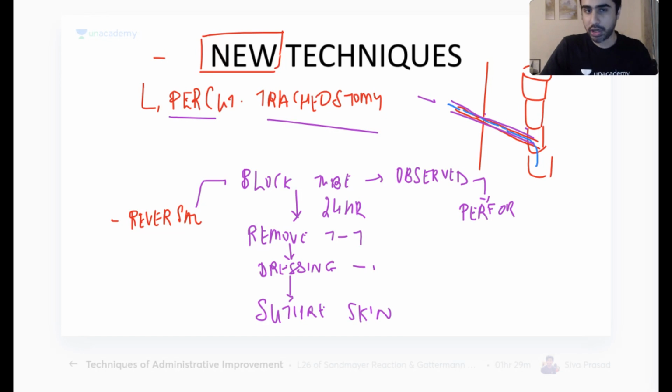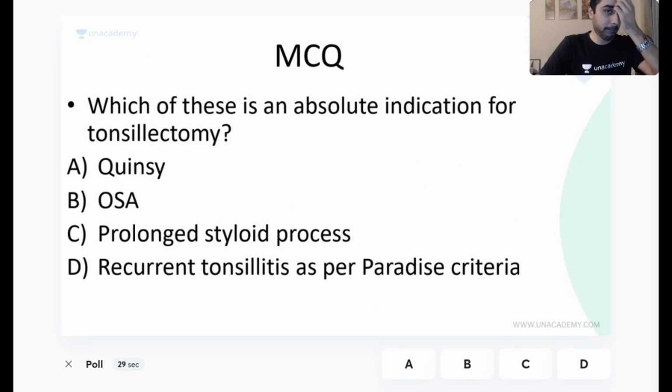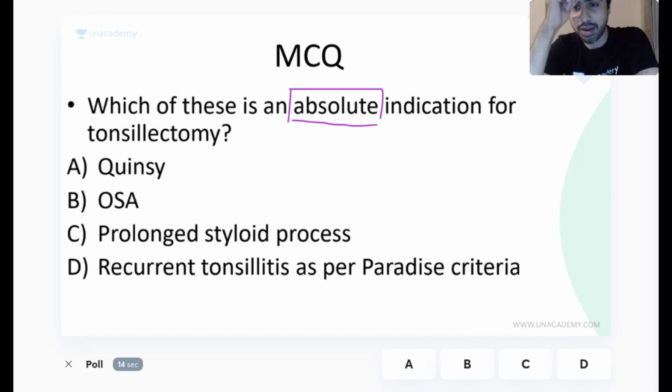Fine. Any problem with tracheostomy? Absolutely clear? Okay, let's see if anybody can answer this easy question. So we did tracheostomy, we'll do tonsillectomy, and then if time permits, we'll do endoscopy also. Which of these is an absolute indication for tonsillectomy? Interesting. These kind of questions, if you are able to answer, it tells me how correct your approach has been to these kind of topics.